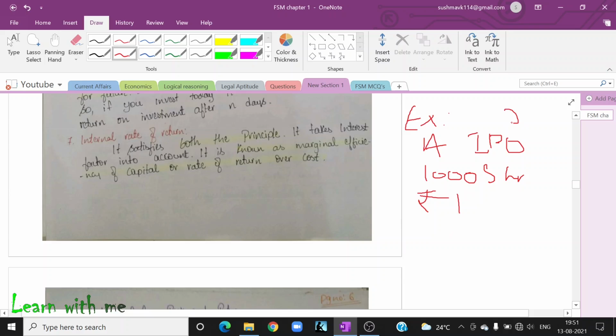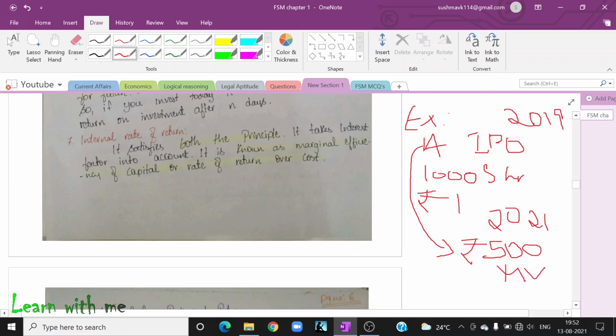It was in the year 2019, let us assume. Currently in 2021, the same stock of company A is trading at 500 rupees. Now this is the market value. So this 1 rupee is my face value.